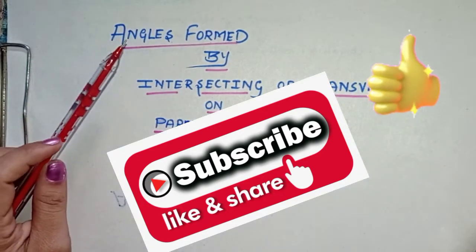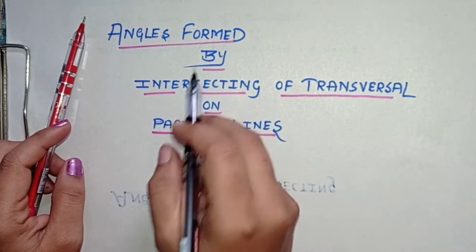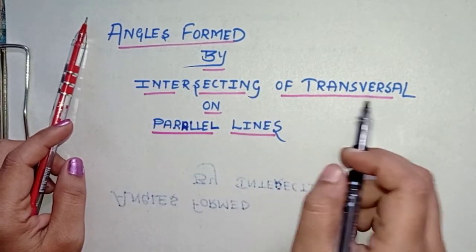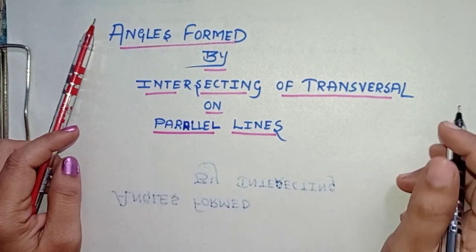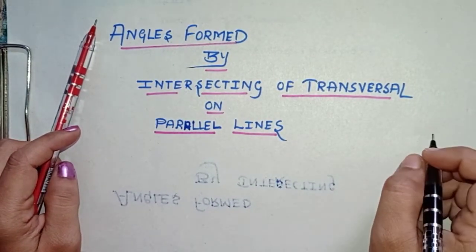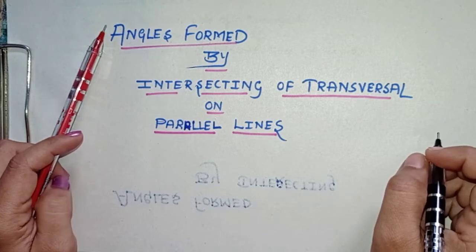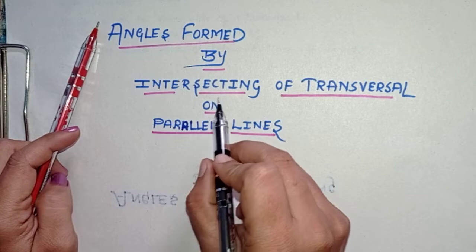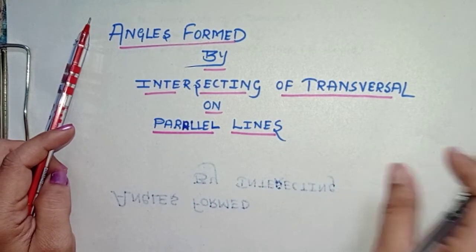Today in this video we are going to study about the angles formed by the intersection of a transversal on parallel lines. In that, some angles are corresponding angles, alternate angles and also co-interior angles. These are the angles formed by the intersection of a transversal on parallel lines. Let us study them one by one.